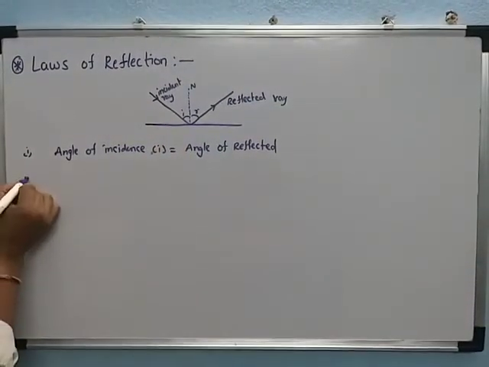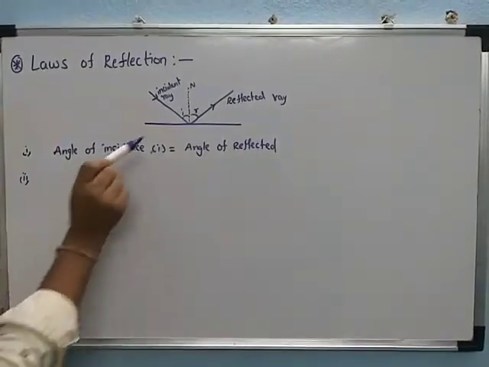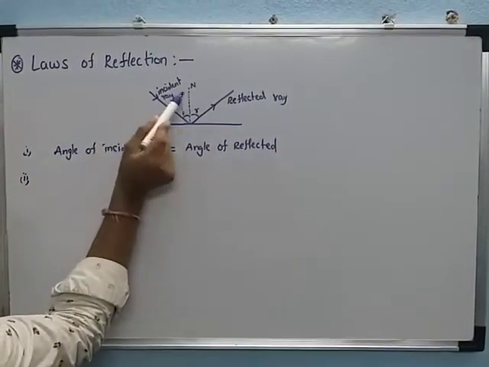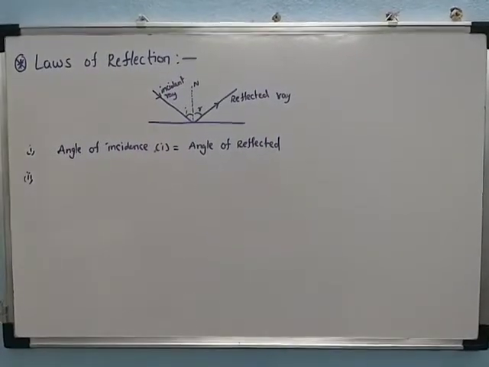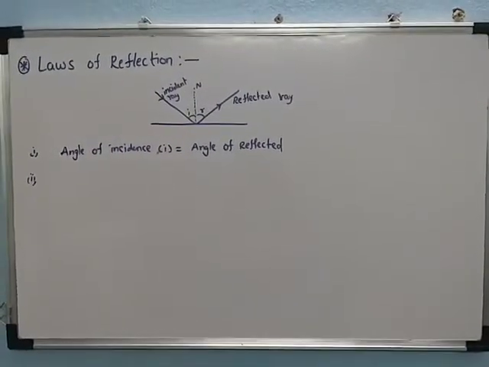And now the second point. See, here we can observe that the incident ray, normal and reflected ray are in the same plane.